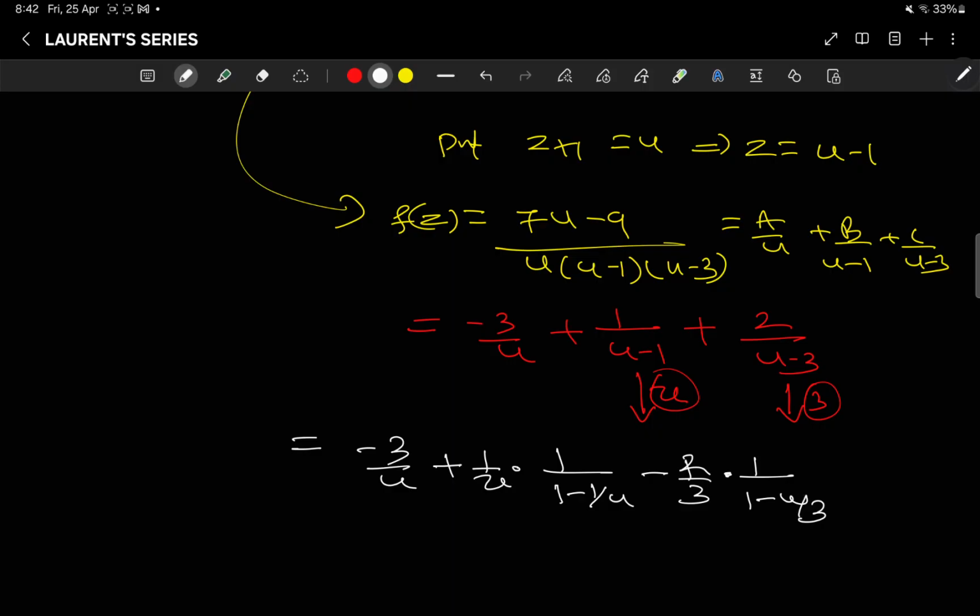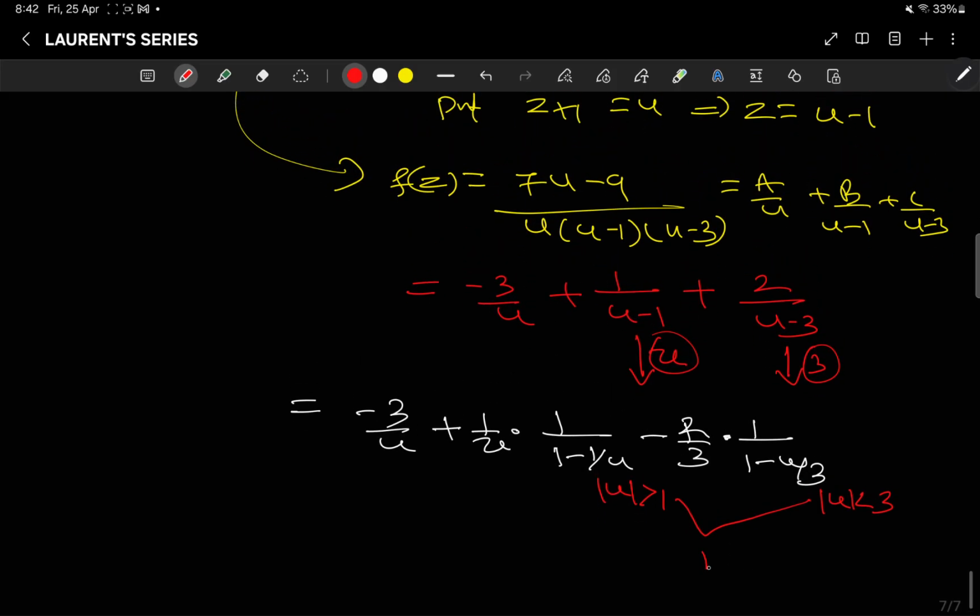So that here we will get |u| less than 3, and here we will get |u| greater than 1. If you merge these two together, it will give you 1 less than |u| less than 3. So this is the idea.